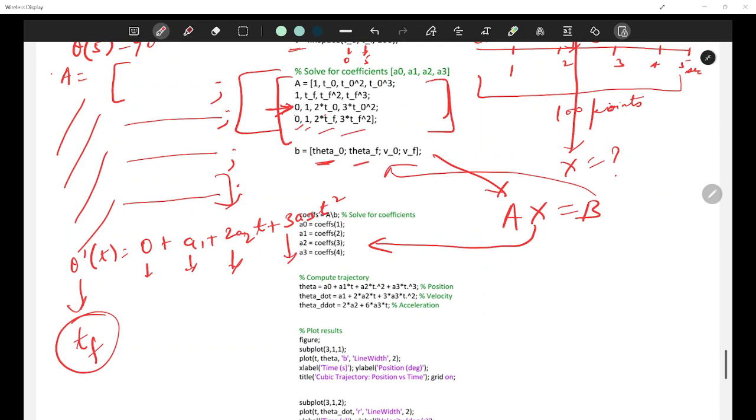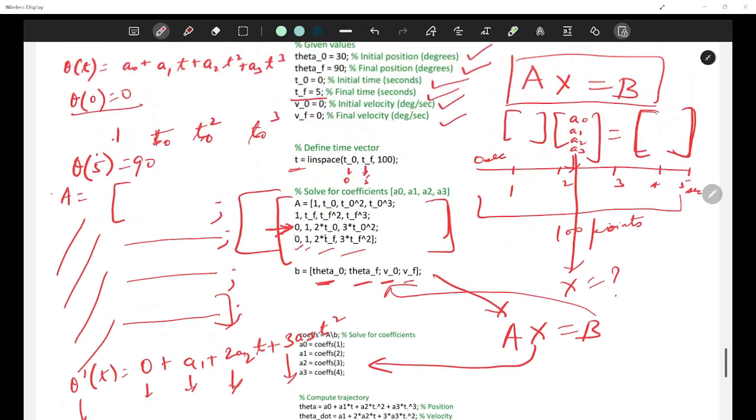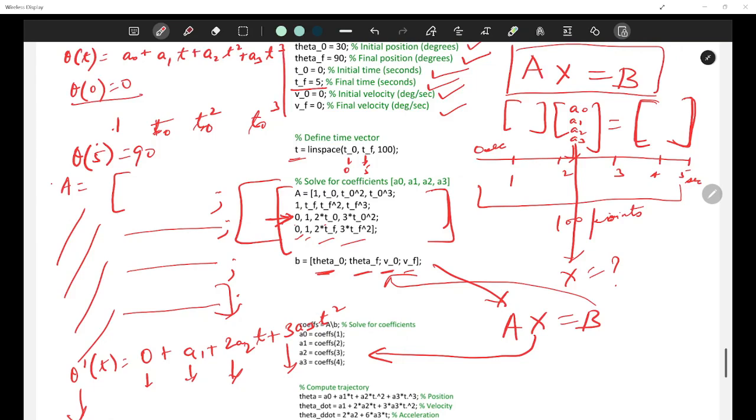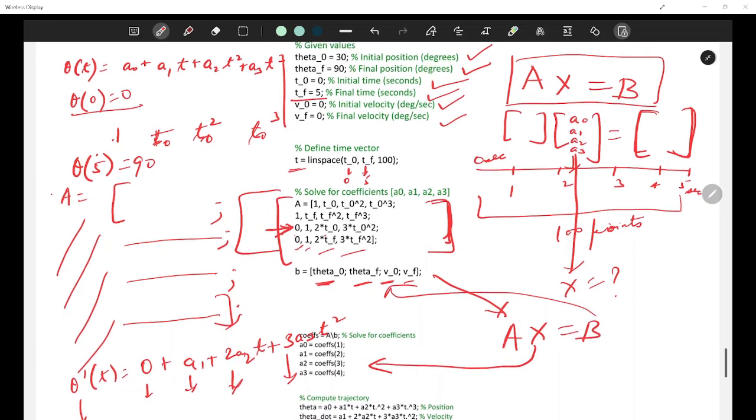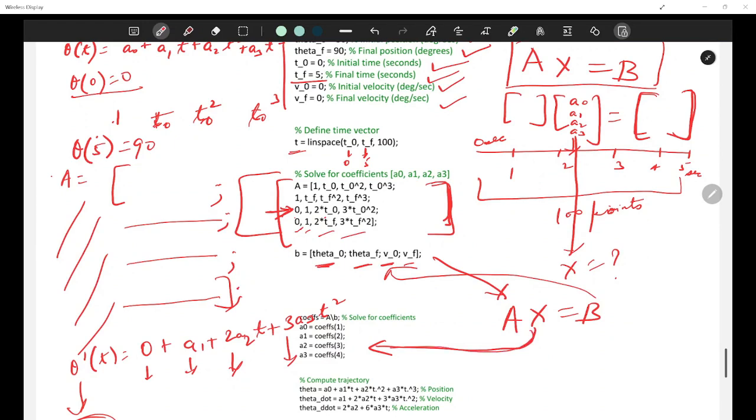These are the values stored here, right? So my A matrix is this matrix. B matrix is what I am getting as the final answer, and this matrix remains unknown, which basically constitutes A0, A1, A2 and A3, and I want to find this X. That's all.